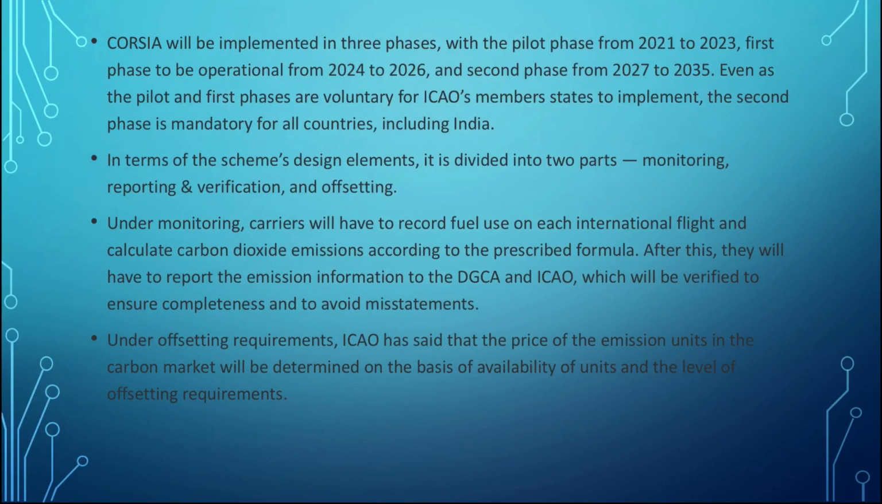So CORSIA will be implemented in 3 phases. First is the pilot phase from 2021 to 2023. Then the first phase will start from 2024 to 2026, and then the second phase will start from 2027 to 2035. The pilot phase and the first phase are voluntary, while the second phase is mandatory for all the countries including India. So in terms of the scheme design, they have divided CORSIA into 2 parts.